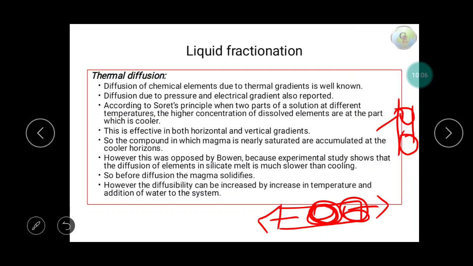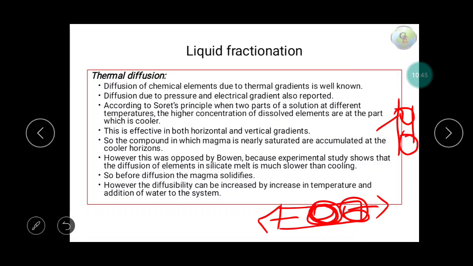However, the diffusibility can be increased by an increase in temperature and addition of water. What Bowen experimented was that thermal diffusion in silicate melt is much slower than cooling. What he is saying is that in the case of silicate magma, before the elements migrate toward the cooler region, the rock gets solidified. So they did not get any chance to migrate there and get concentrated there.